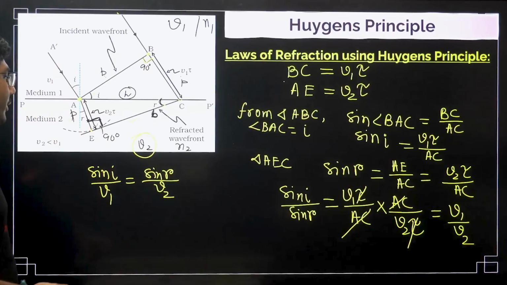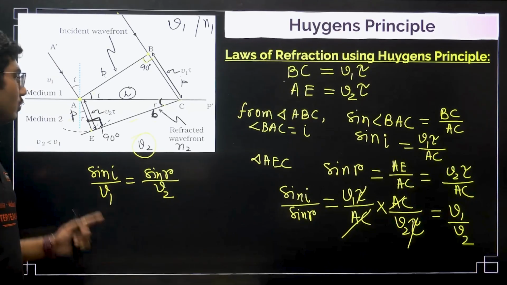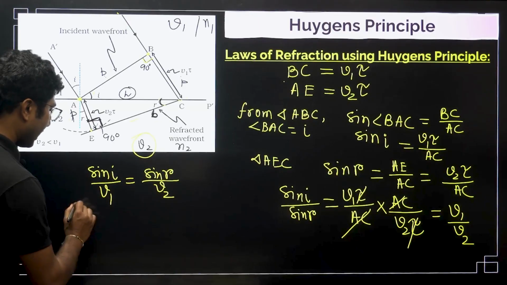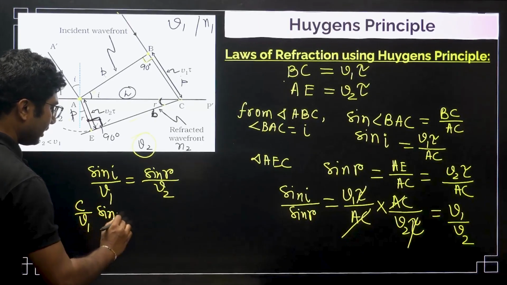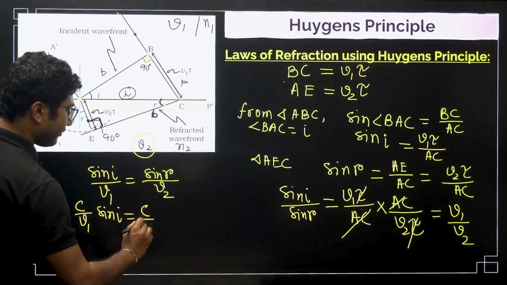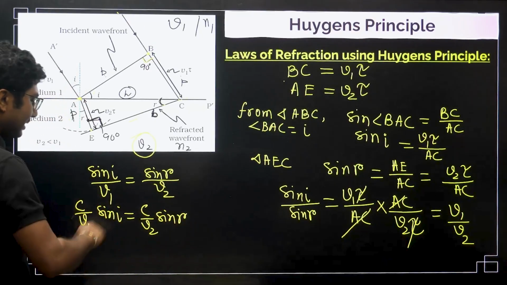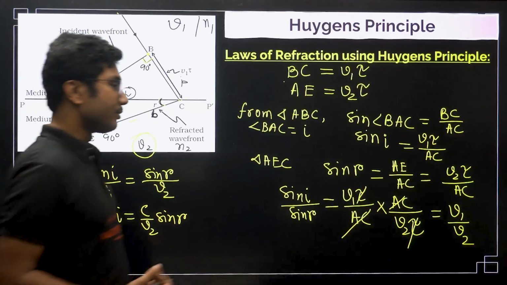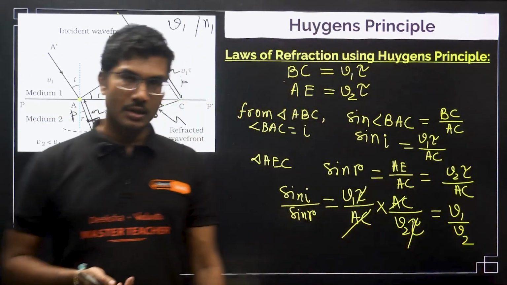Now what will we do? We will multiply both sides by the speed of light in vacuum. So we can write C by V1 sin I equals C by V2 sin R. Now what is C by V? C by V is known as the absolute refractive index of a medium, right.